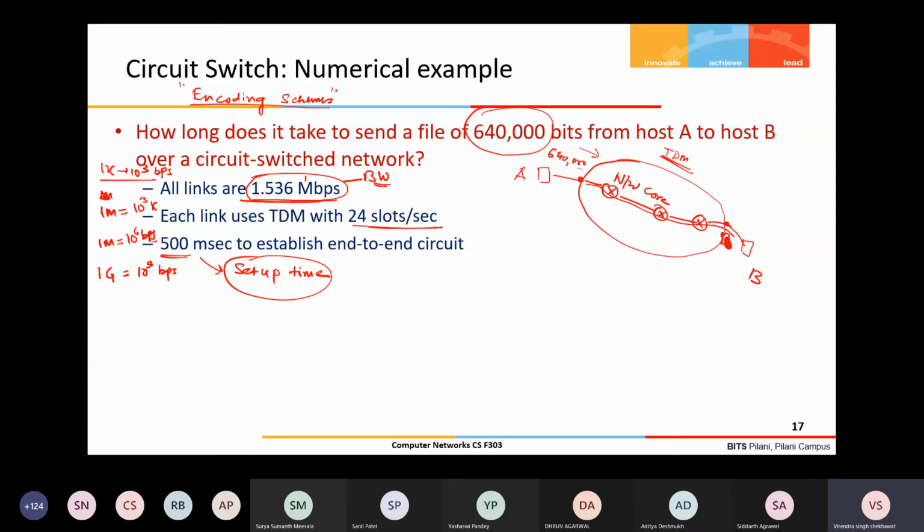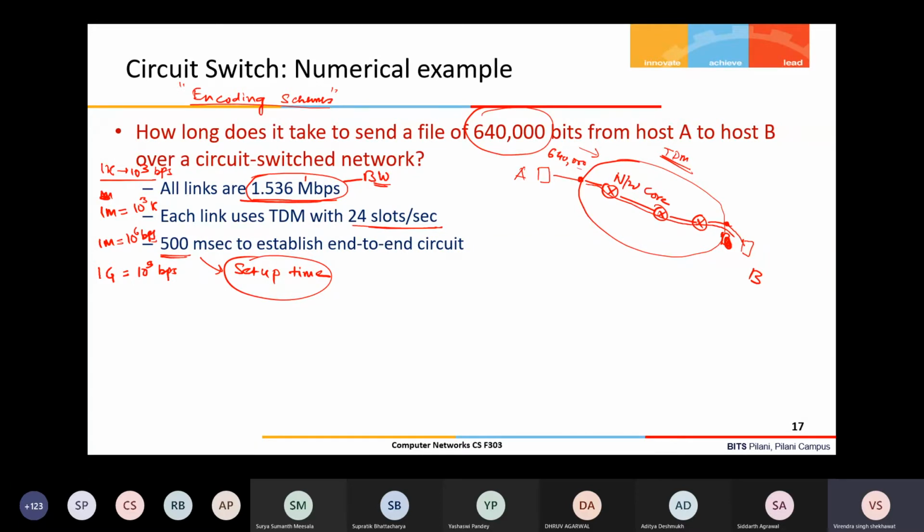Sir, do we need to add the setup time every time we are making the round, or just at the starting? Setup time is applicable for the start of the file transfer only, not in every round. So it's a one-time job for a given data transfer. Okay.